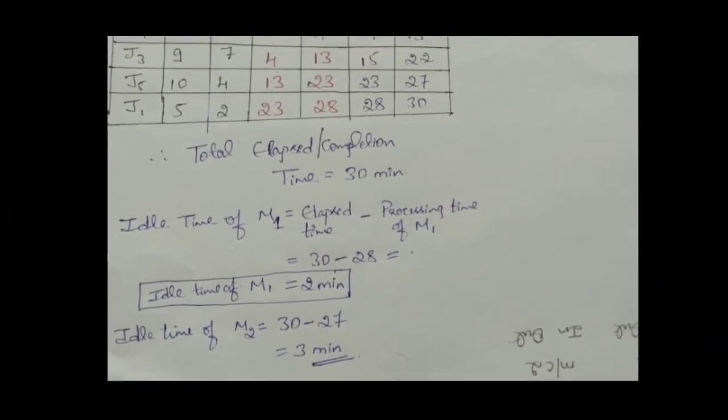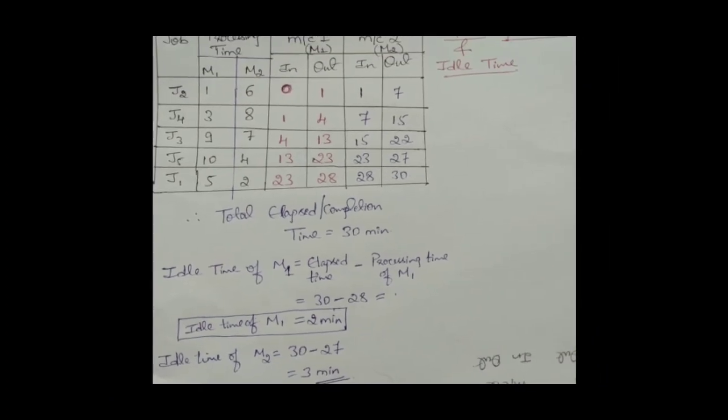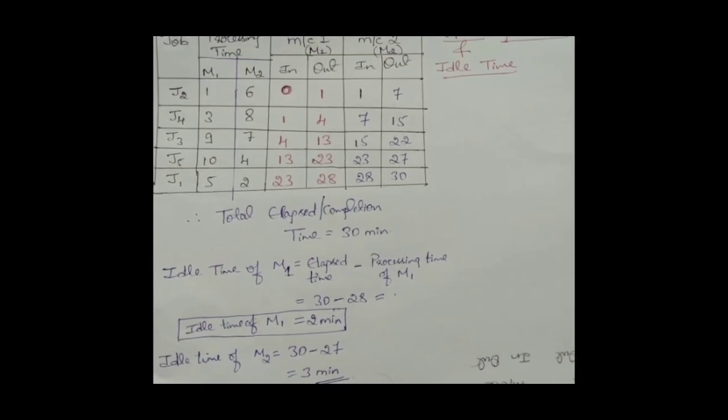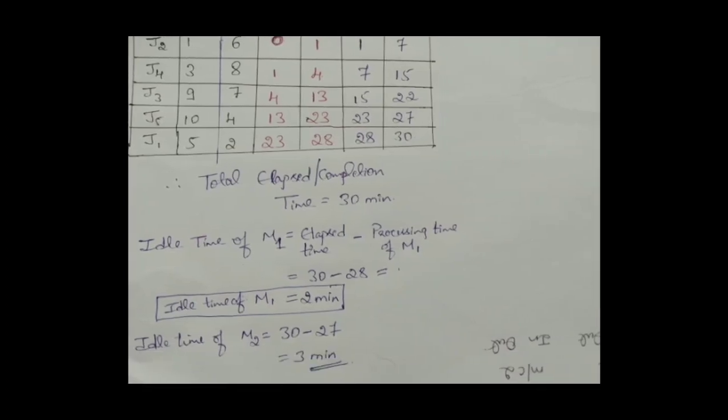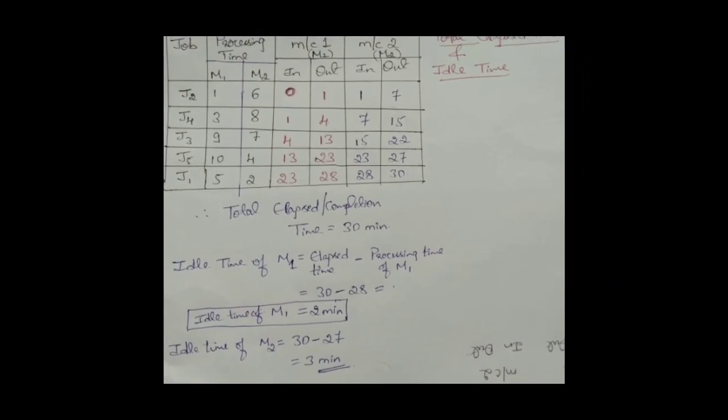Okay, in this way we first find out the sequencing, and after doing the sequencing, in that sequence we find out the in and out time for both the machines. Whatever the final value you are going to get, that is nothing but the total completion time of all the 5 jobs on all the machines. It means on both the machines 30 minutes is required, and the idle time on machine 1 is 2 minutes and the idle time on machine 2 is 3 minutes.